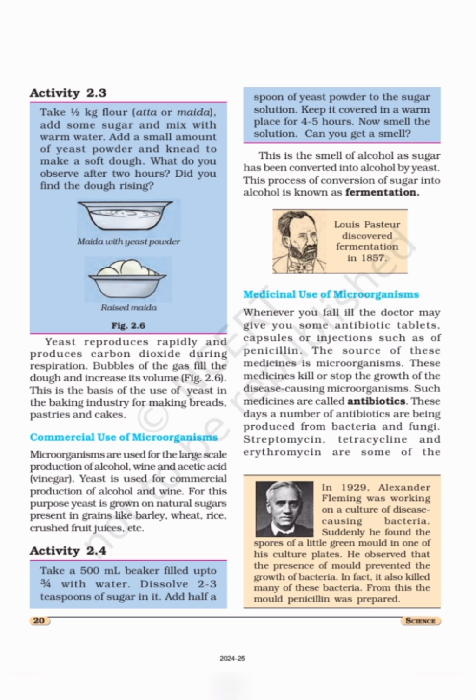On this basis, yeast is also used in the baking industry. Microorganisms also have some commercial uses, as they are used on a large scale for the production of alcohol, wine and acetic acid, which is vinegar. Yeast is grown on natural sugars present in grains like barley, wheat, rice, etc. for the production of alcohol and wine. When the yeast converts the sugar into alcohol, its smell starts coming. This process of conversion is known as fermentation.